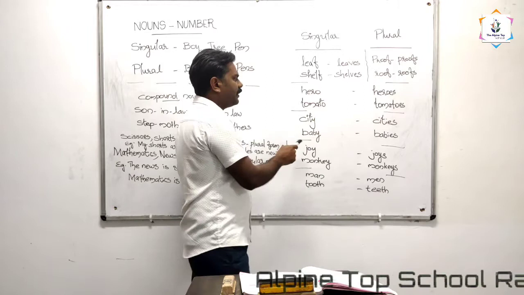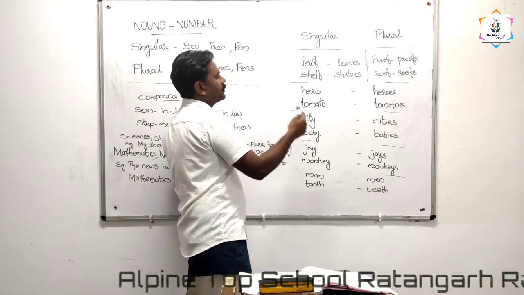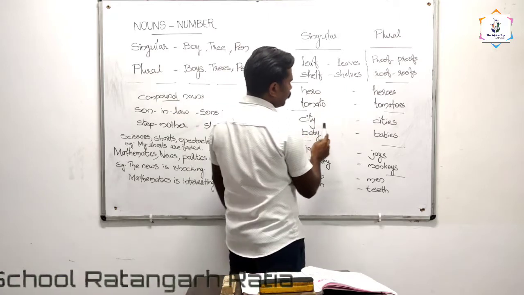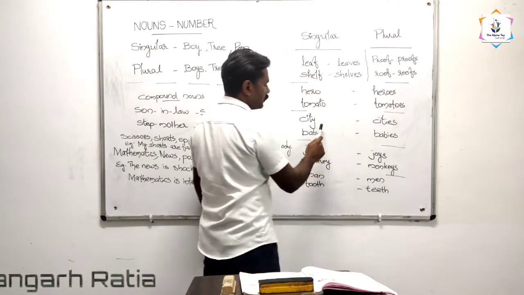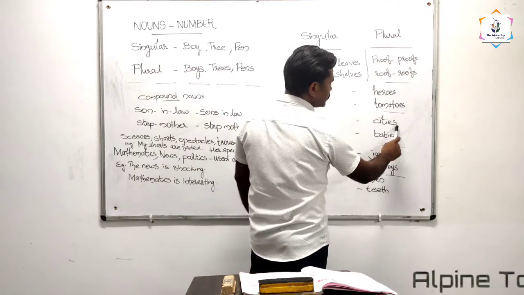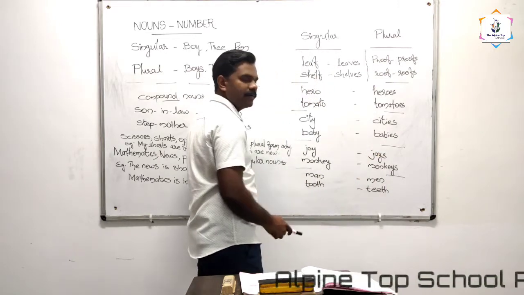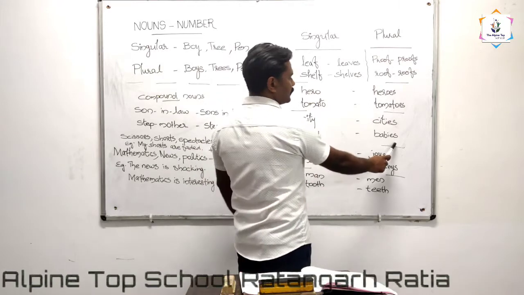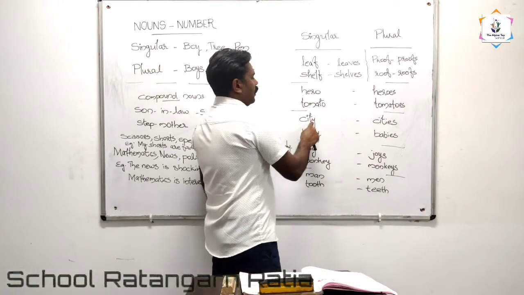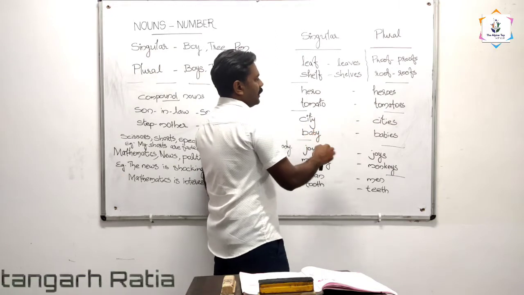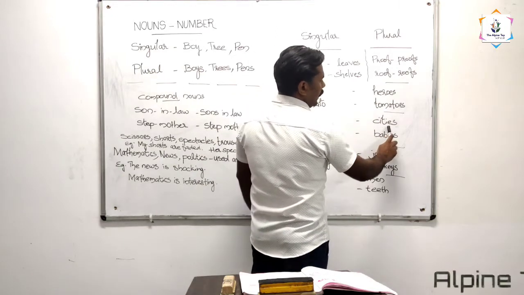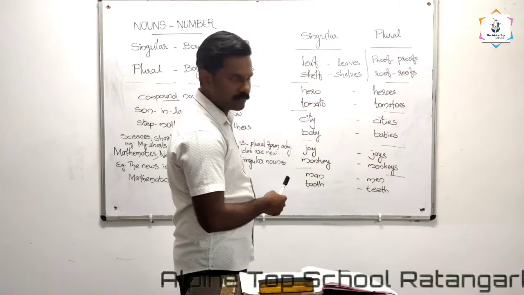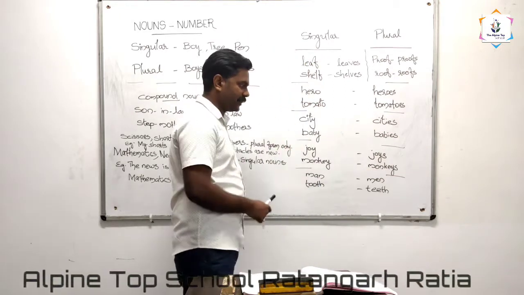Generally we make the plural form of words ending in Y by cutting the Y and using IES in its place. These three letters we use to make the plural form, like city, cities, baby, babies. Some cases are like this.